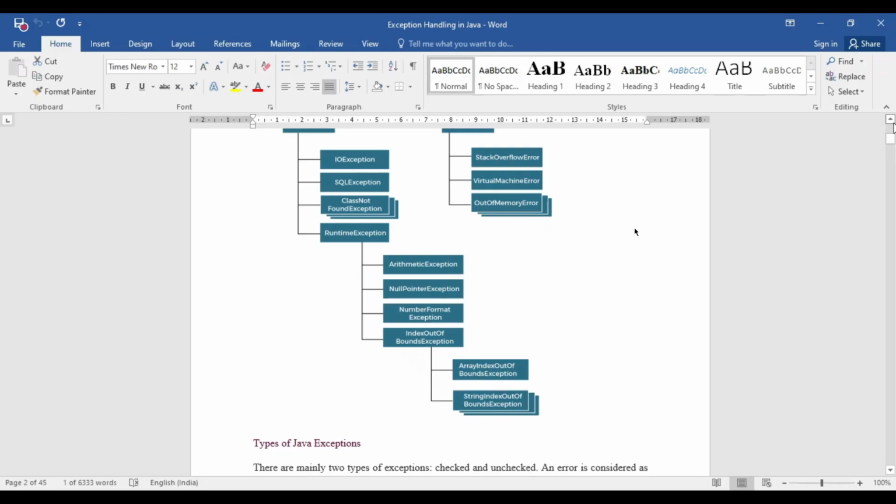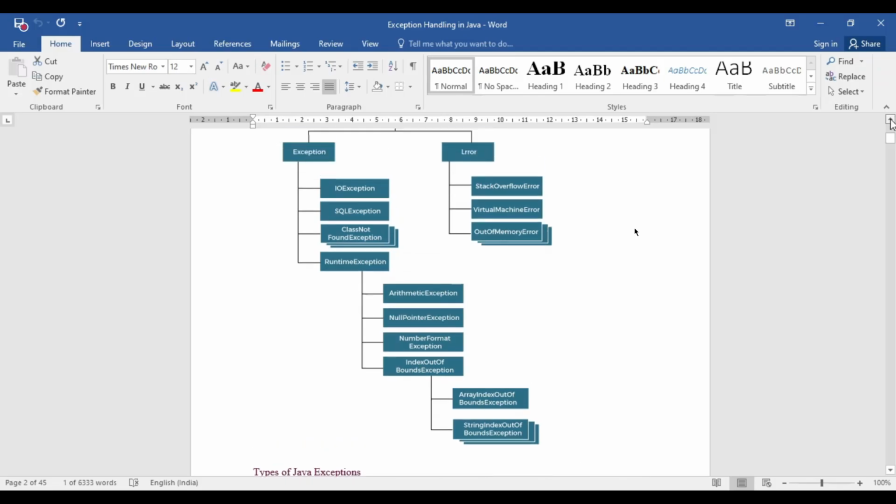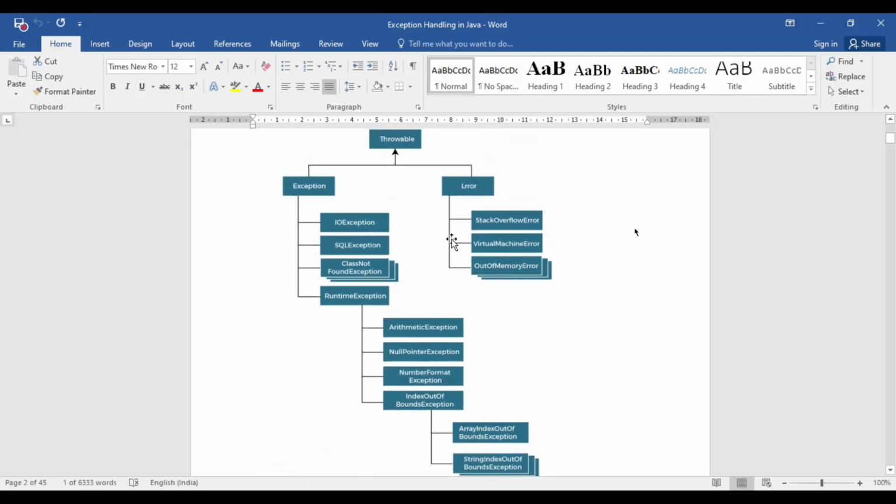Now move on to the error part. Just go for the example right now, then I will explain the difference between these two. Look at this type of error, or abnormal situation, that may occur in your code. Whenever you deal with this error type, it means it cannot be recovered. Look at this example, StackOverflowError.